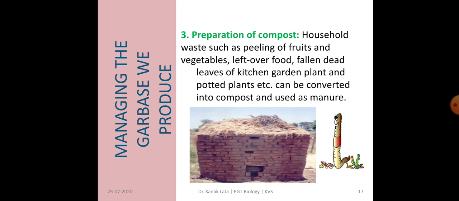In the given figure, you can observe one compost pit, and when red earthworm is used for composting, then it is called vermicomposting. Due to the use of red earthworm, the rate of composting becomes faster, so it takes less time to make the compost.